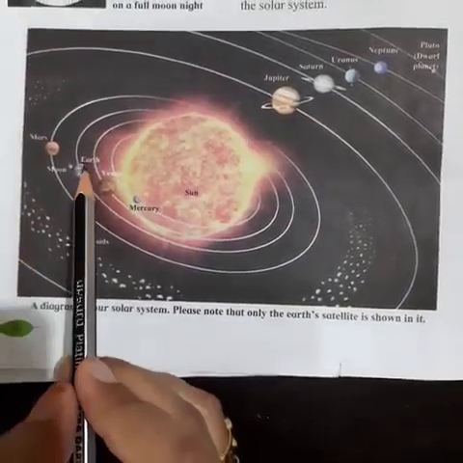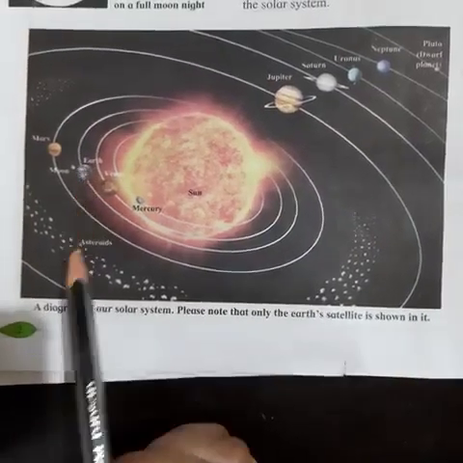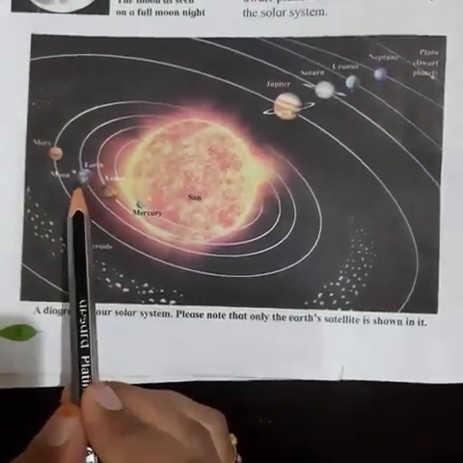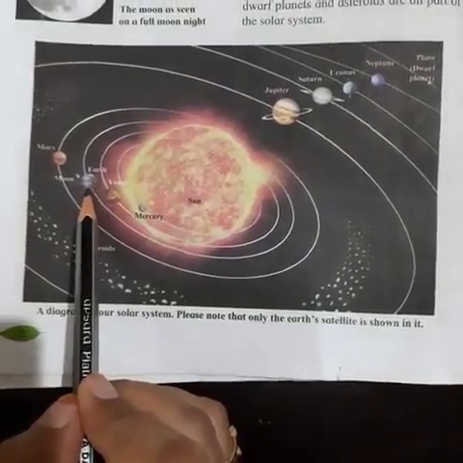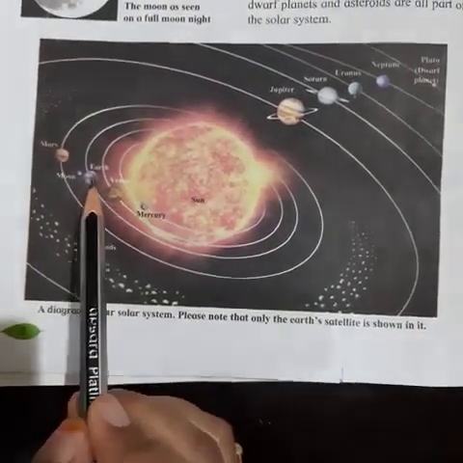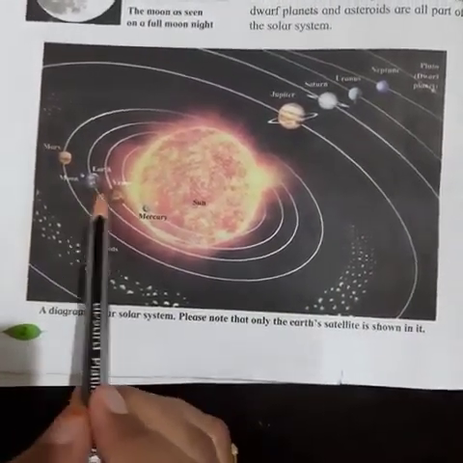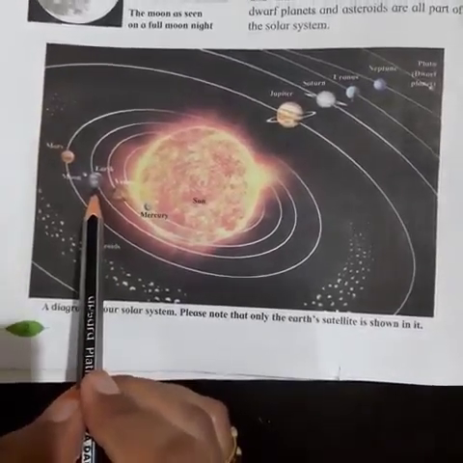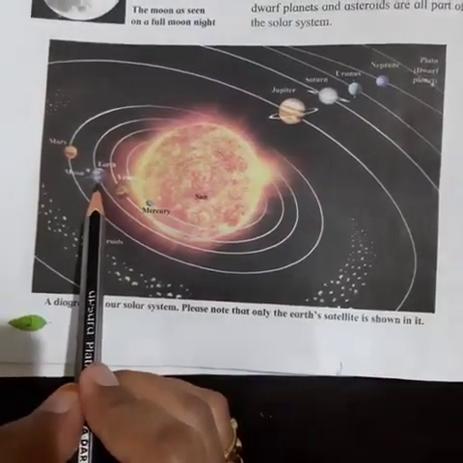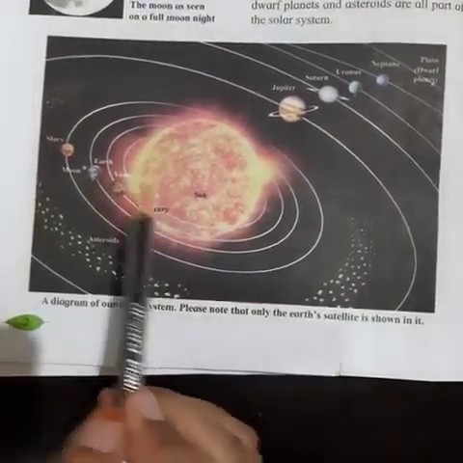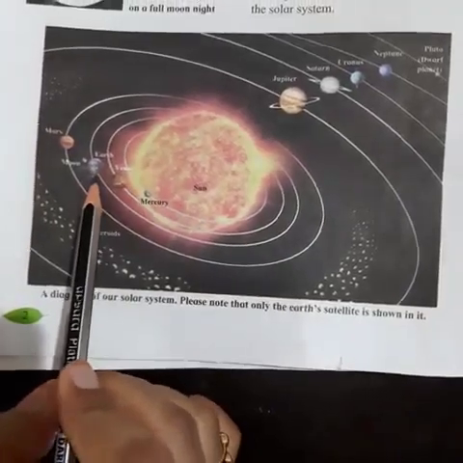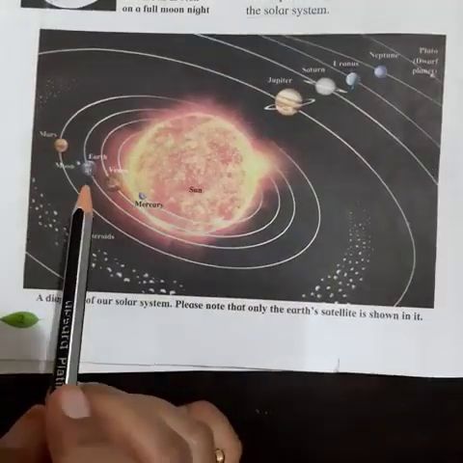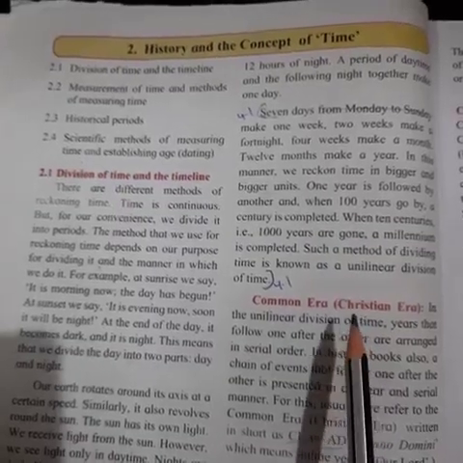Now how much time does Earth take to complete one rotation? 24 hours. How much time? 24 hours. That is one day. This way we divide our day into 12 hours day and 12 hours night. This way we calculate our time. So our Earth's rotation and revolution is very important for calculating our division of time. So this way we divide our time.